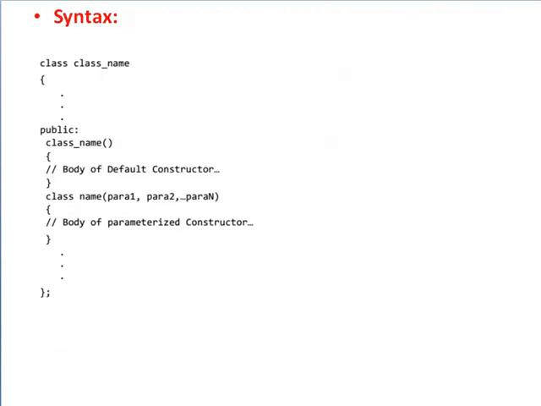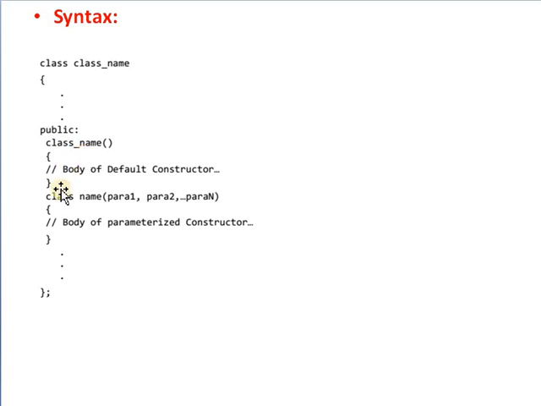Let's see the syntax for defining multiple constructors. Here is a class, and in that class the constructors are created. Here are 2 constructors. The first one is a default constructor which has no parameters, and the second one is a constructor with arguments. Here 2 constructors are created within the same class.